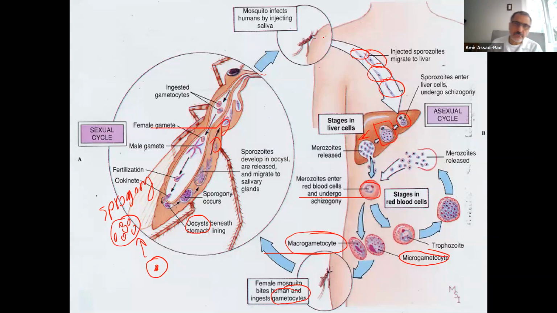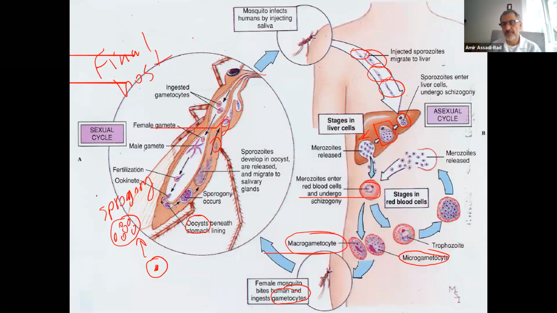So what it is, the mosquito is the final host, and a human is the intermediate host. Final host or definitive host, same thing. And the human is the intermediate host, where asexual reproduction occurs.